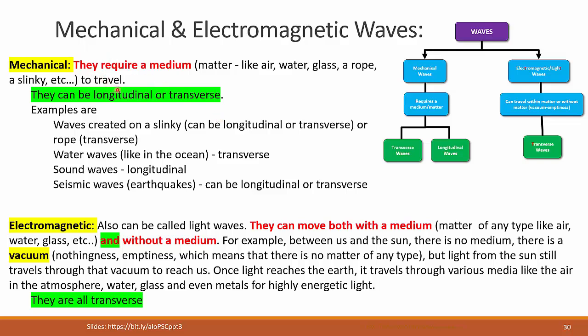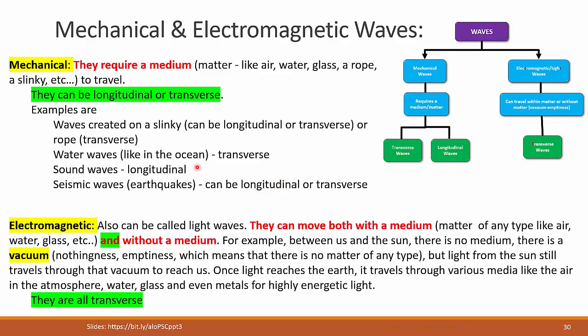In some cases, like a slinky, you can create a longitudinal wave on a slinky, and you can create a transverse wave on a slinky. Other examples of mechanical waves include seismic waves that happen along with earthquakes, and they come in two types, longitudinal waves and transverse waves.